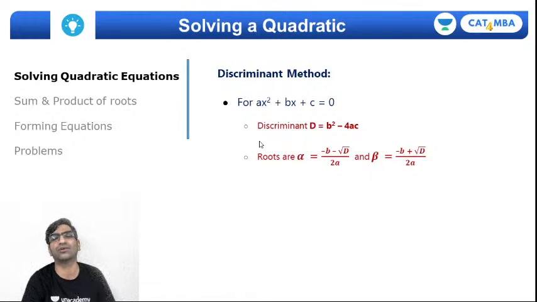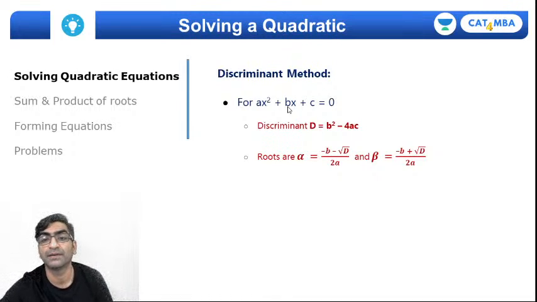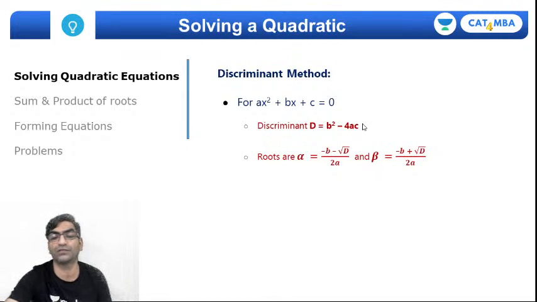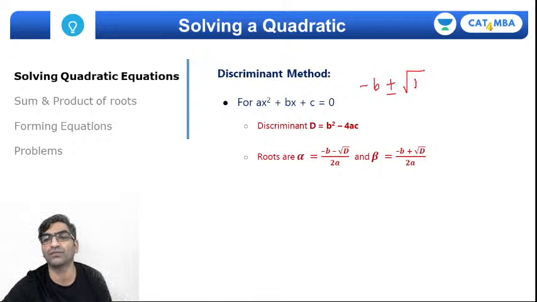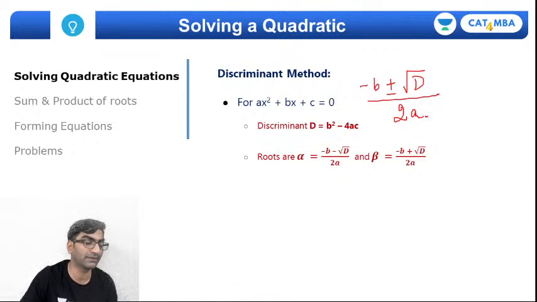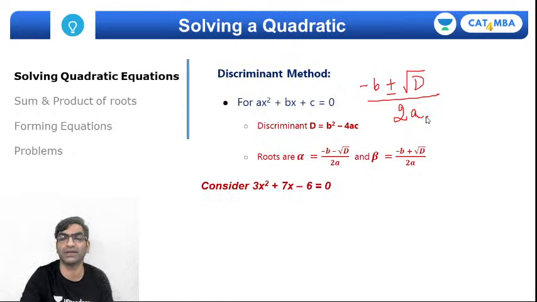Then you can directly calculate the roots as minus b minus root d by 2a and minus b plus root d by 2a. Remember, a, b and c are the coefficients. So minus b plus minus square root of the discriminant divided by 2 times the coefficient of x square. That's going to be the discriminant method. We can quickly see and test whether you get the same roots here.